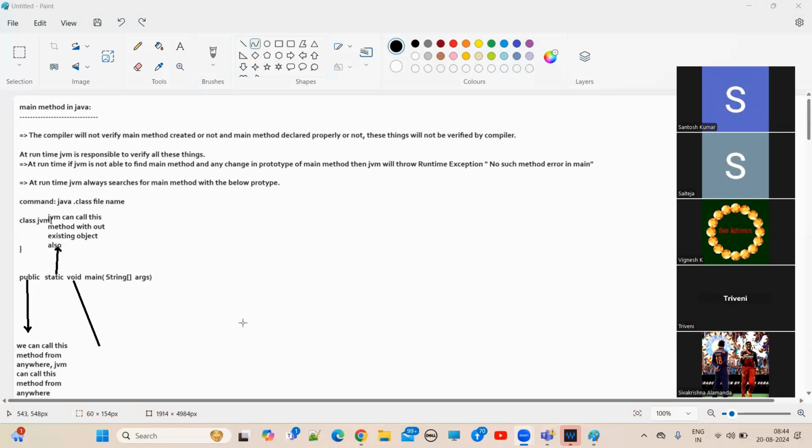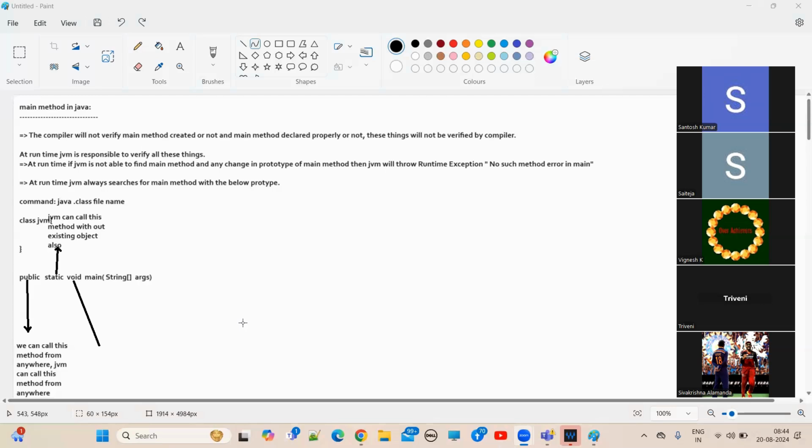So if you call this method yourself and return something, then you will receive the returned value, and by using that returned value you will perform some other logic. But now, who will call this main method? As a programmer, you will call or JVM will call? JVM is calling this main method. So if you return something, JVM will receive that something. With that something, can JVM do anything? JVM cannot do anything. So that's why here we are putting